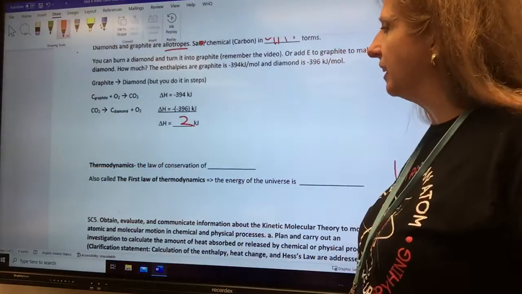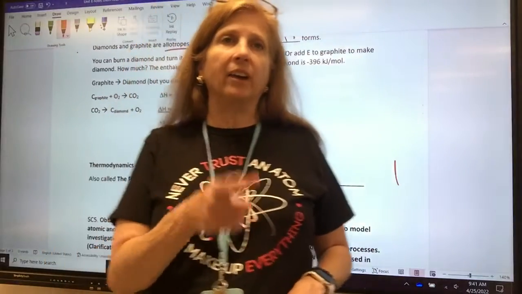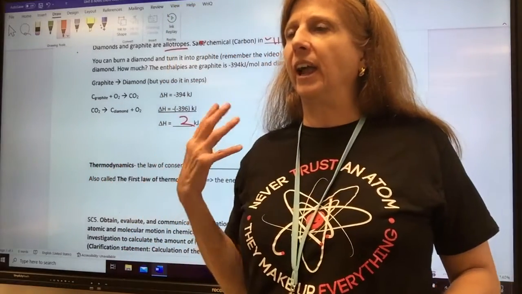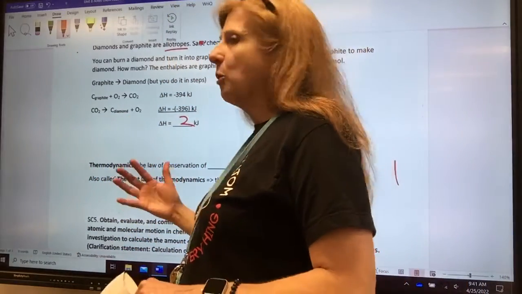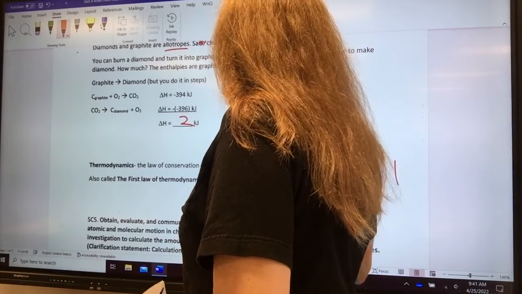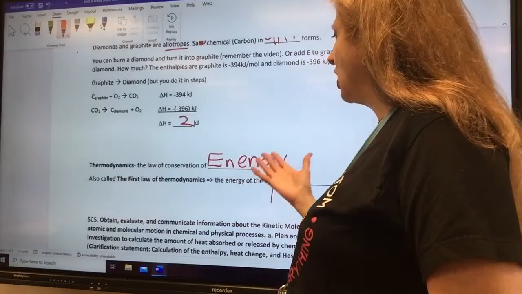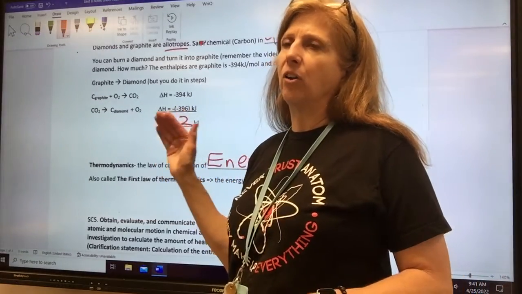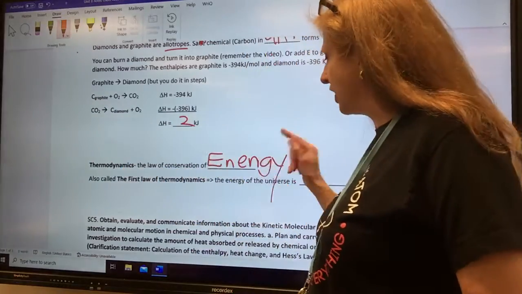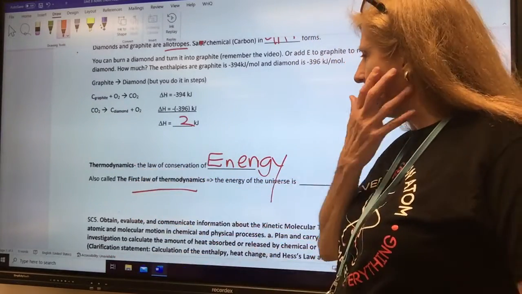Okay, now our last little idea. Thermodynamics. We talked about, and in fact, Dresden did, the law of conservation of mass, which means that mass cannot be created or destroyed. But also, energy cannot be created or destroyed. It can only change from one form to another. So that's why it's called the law of conservation. Neither mass nor energy can be created or destroyed. They can only change from one form to another. This is also called the first law of thermodynamics.